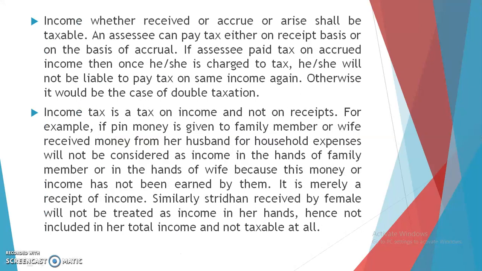Income, whether received or accrued or arisen, shall be taxable. An assessee can pay tax either on receipt basis or on the basis of accrual. If the assessee paid tax on accrued income, then once he or she is charged to tax, he or she will not be liable to pay tax on the same income again. Otherwise, it would be a case of double taxation.